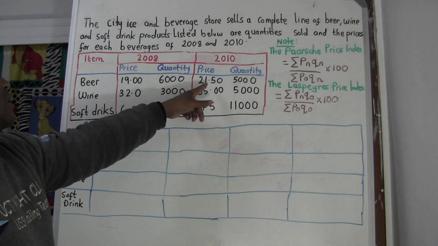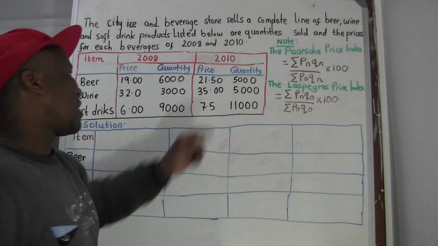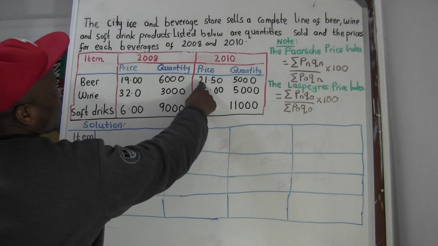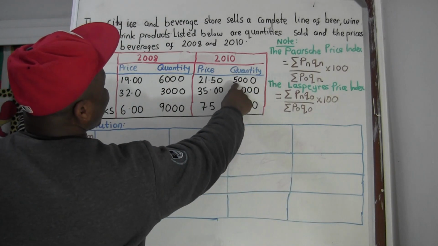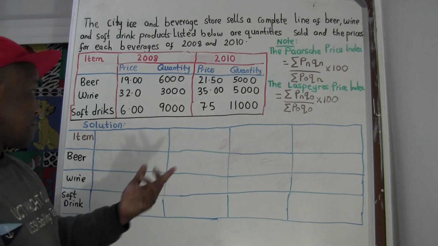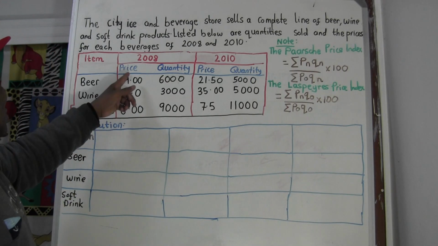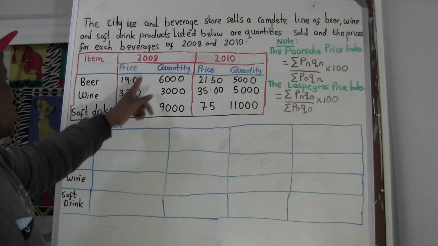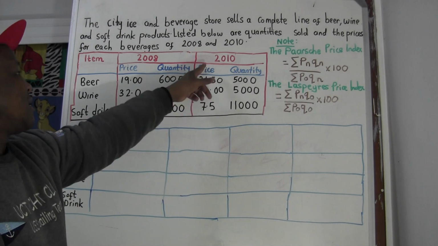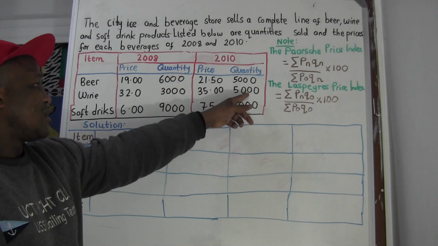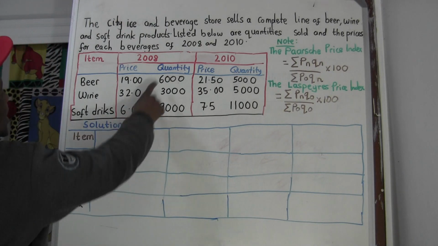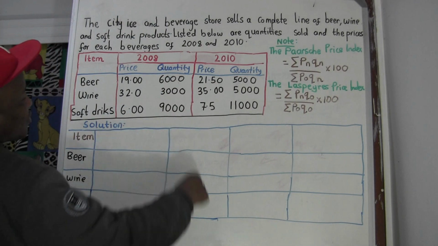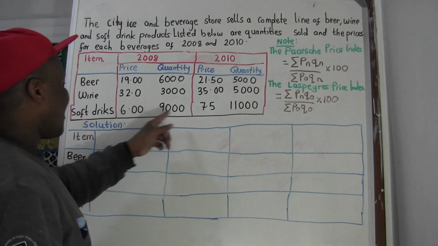60,000. Okay, 2008. But at 2010, we see the price kind of change. It went to 21.5 for one beer. But how many beers did the guy drink? He drank less, maybe. Not a problem. Same here, wine in 2008 costs 22, but how much? 30,000. And same here in 2010. Soft drink is cheaper, and so he bought a lot of soft drink. But in 2010, the price kind of increased.